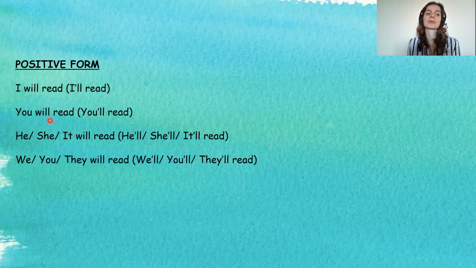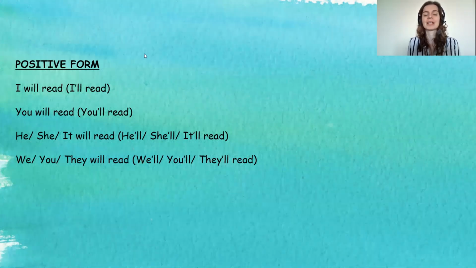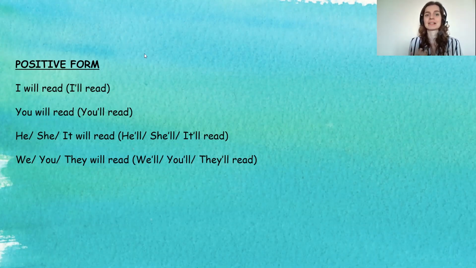Or you will read, or again, just a short form, you'll read, right? Or he or she or it will read, or again, just like he'll, she'll, it'll read, right? Or you can say we, you, they will read, or we'll, you'll, they'll read. All right, so this is about the positive form, and then it's always the same basically, right? So just like person, will, and the verb.